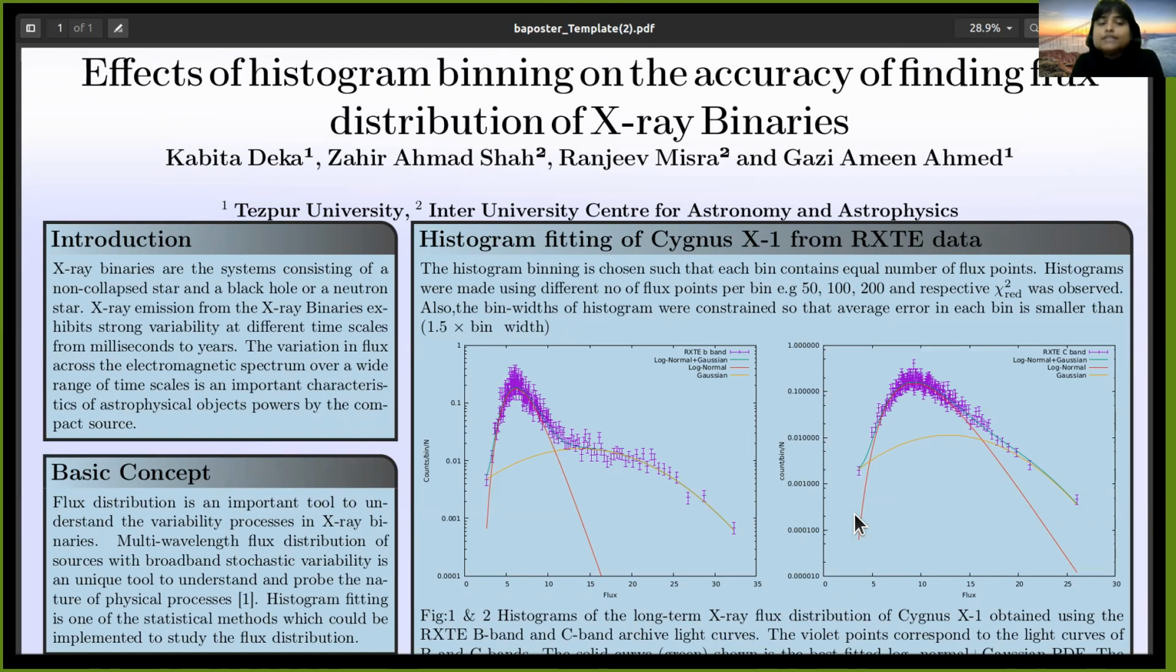The title of my poster presentation is Effects of Histogram Binning on the Accuracy of Finding Flux Distribution of X-ray Binaries. X-ray binaries are systems consisting of a non-collapsed star and a black hole or a neutron star. The X-ray emission from X-ray binaries exhibits strong variability at different time scales, from milliseconds to years. The variation in flux across the electromagnetic spectrum over a wide range of time scales is an important characteristic of astrophysical objects powered by a compact source.